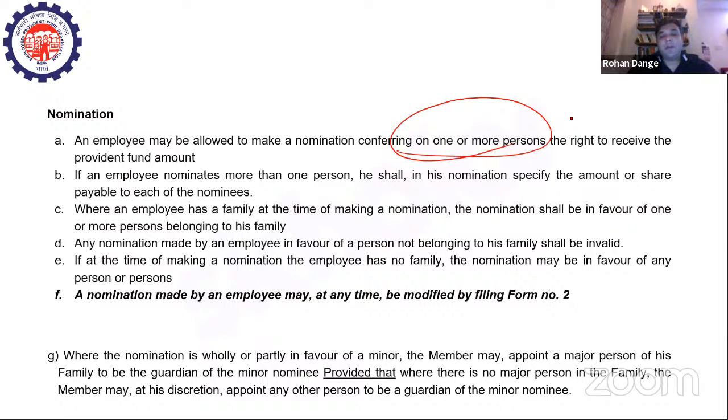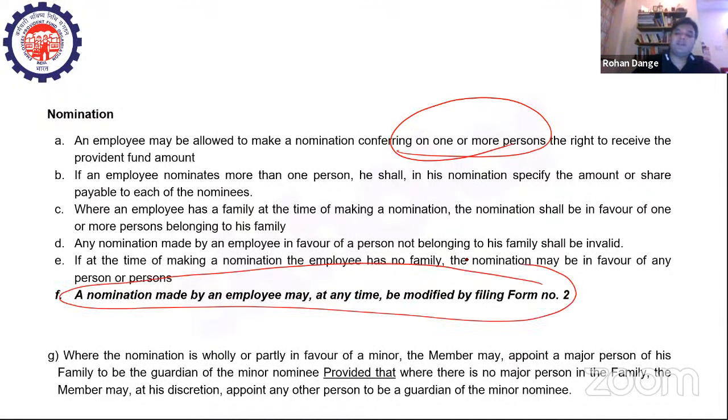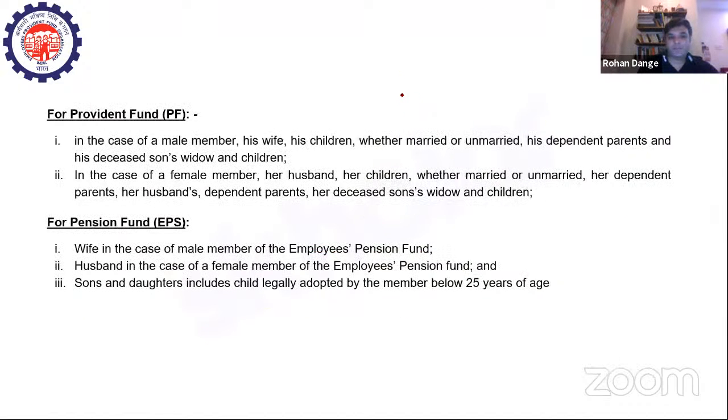A nomination made by any employee may at any time be modified by filing Form Number 2. So basically, there is a provision for changing the nomination also. In case the nomination is in the name of a minor, the member may appoint a major person of his family to be the guardian, like somebody who could be the trustee. Once the nominee attains the age of 18, there can be a transfer of funds. This is what you have to take into account when you talk about nomination.